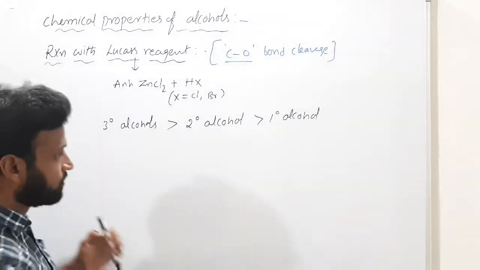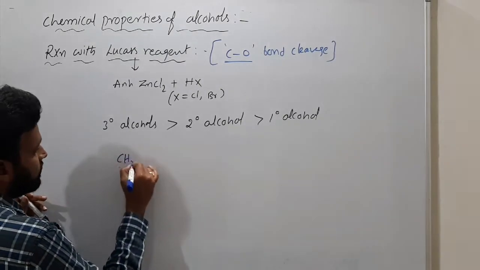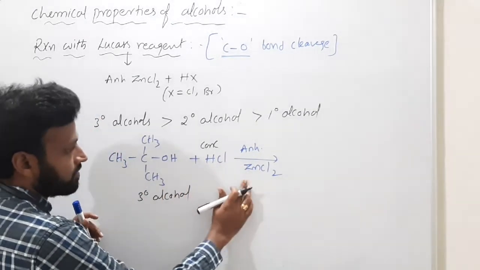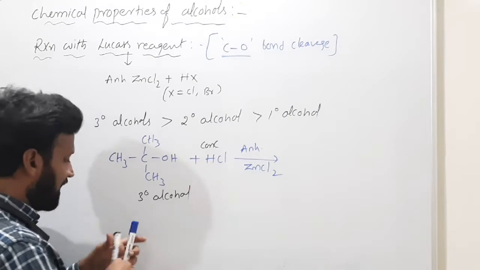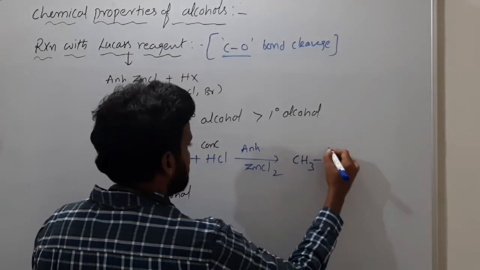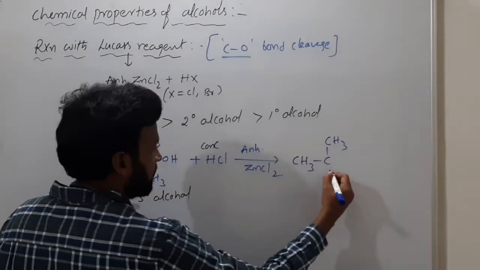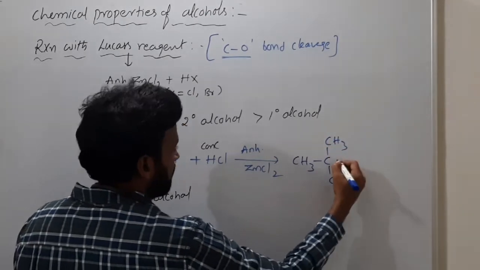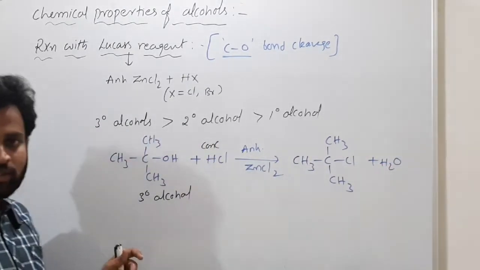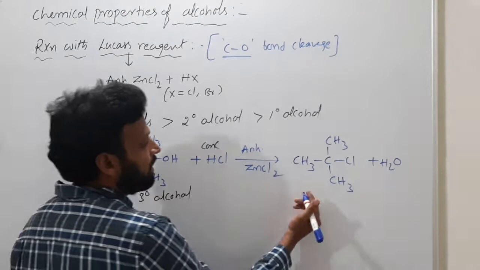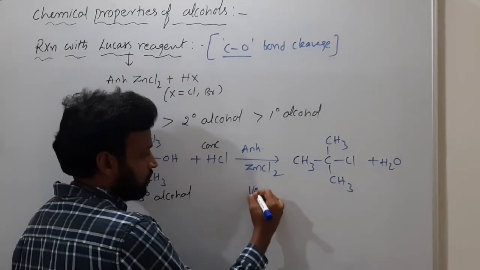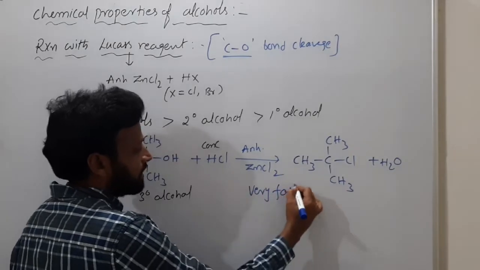So understood? If I use tertiary alcohol with concentrated HCl and anhydrous ZnCl2, you get an alkyl halide, that is (CH3)3CCl, and water. So got it? This will happen in fractions of seconds, an immediate reaction. It is a very, very fast reaction.